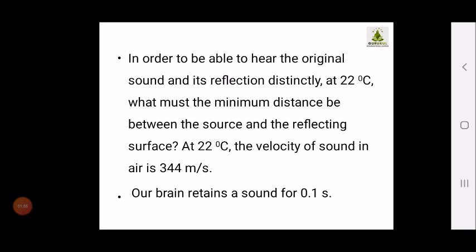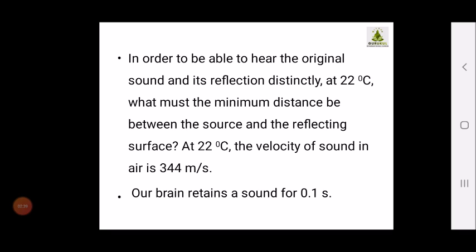In order to be able to hear the original sound and its reflection distinctly at 22 degrees Celsius, what must be the minimum distance between the source and the reflecting surface? There should be a particular distance between the source and the reflecting surface. At 22 degrees Celsius, the velocity of sound is 344 meters per second.